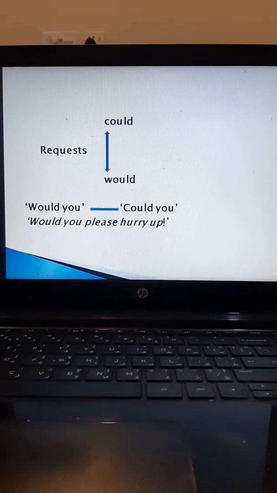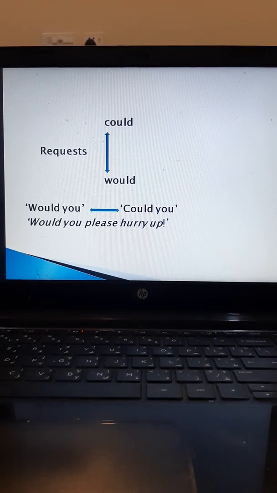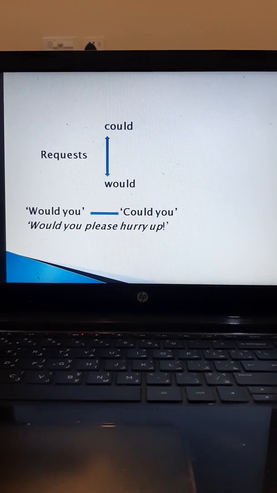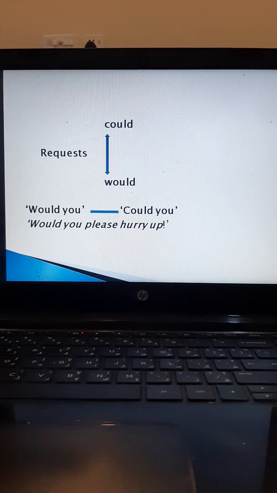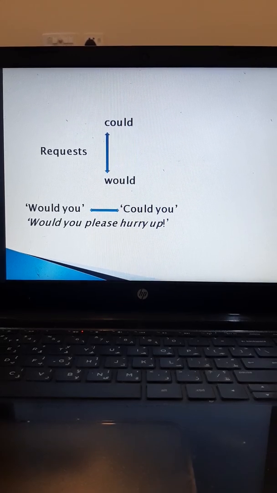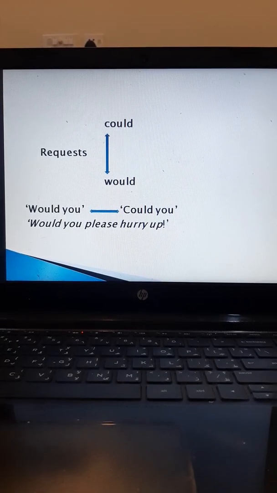Okay, now like I said, could and would both are used to make requests, but could expresses possibility and would expresses certainty and intent. Would you and could you both are valid ways to make a request, but would you sounds more insistent and is more often used in angry requests, such as would you please hurry up?